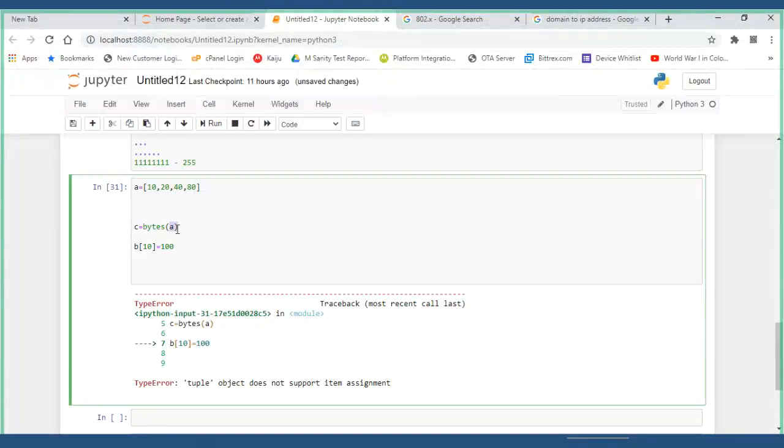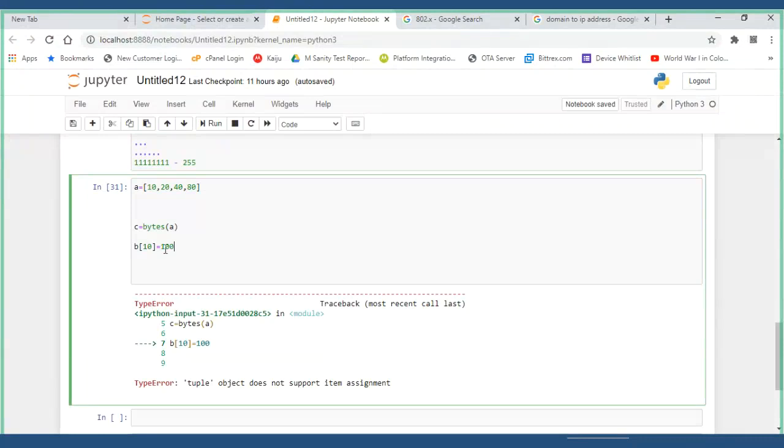Once it adds everything the first time, when it creates, it doesn't allow you to modify anything. If I try to modify it, it is not possible. Bytes object doesn't support item assignment, actually it should say. B of C is equal to B of A, bytes of something. But if you try to give this, it should come, but I don't know why it is.